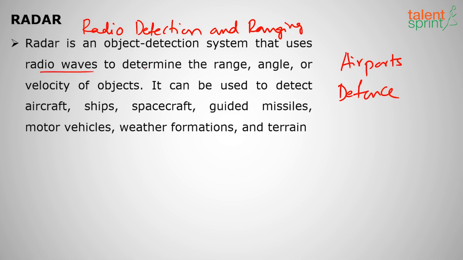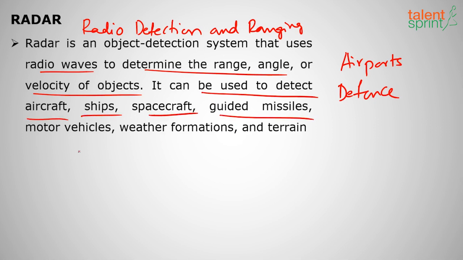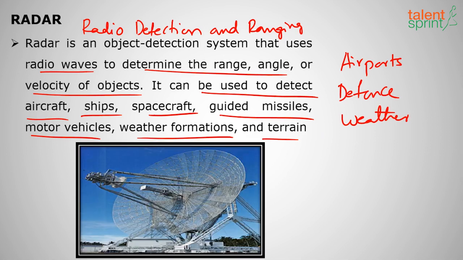It uses radio waves to determine the range, angle or velocity of objects. Suppose any foreign missile is coming towards us and will damage, so radar will detect it and our defense system will get alerted, right? So it can be used to detect aircraft, ships, spacecraft, guided missiles, motor vehicles, weather also. Because of radar only we can get the exact weather information and terrain. Okay, so this is an example of radar, radio detection and ranging.